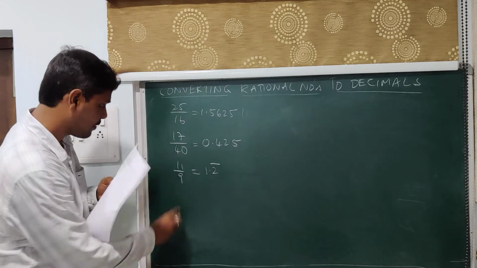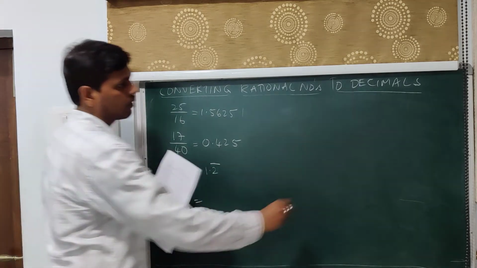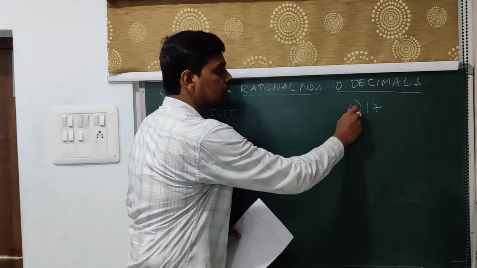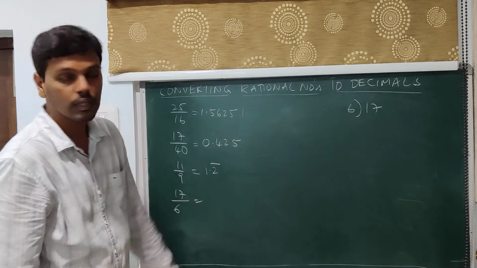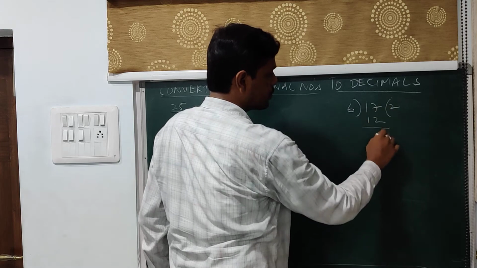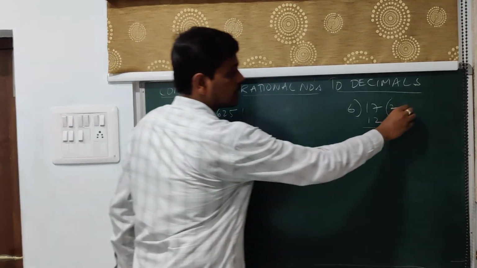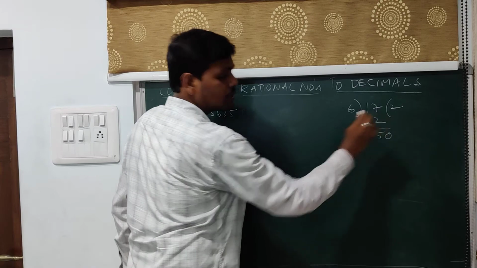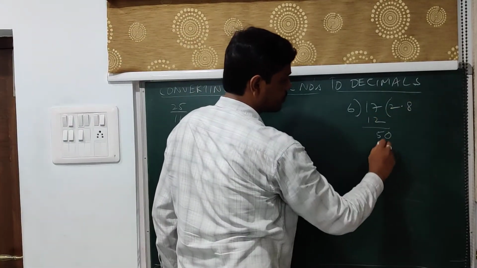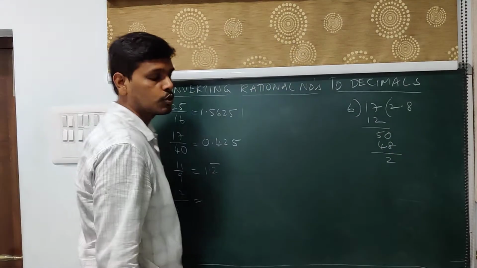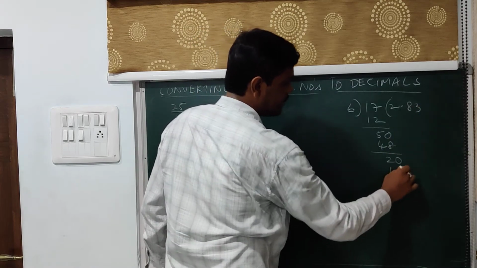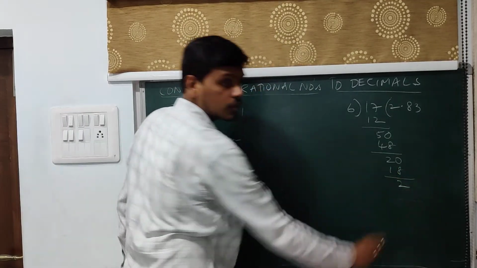Look at 17 by 6. 17 is the numerator, so that is your dividend, and 6 is the denominator, that is your divisor. So let's divide it. 6 twos are 12, the leftover is 5. 5 is less than 6, so take a point, and you can take 0 over here since we kept a decimal point. 6 eights are 48. The leftover is 2. We have a decimal point, so keep 0. 6 threes are 18, and the leftover is 2.